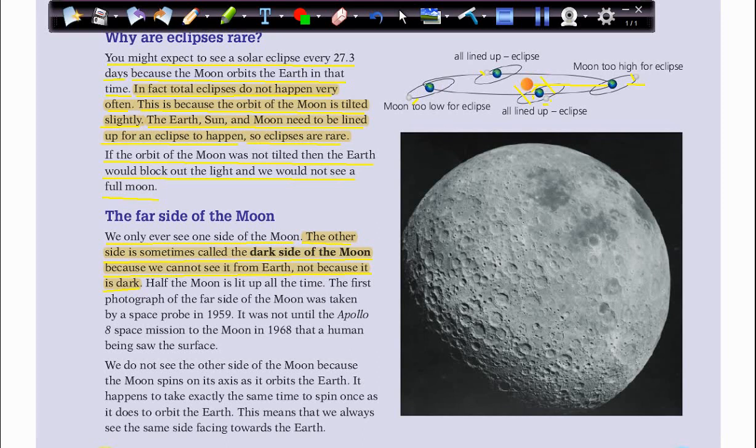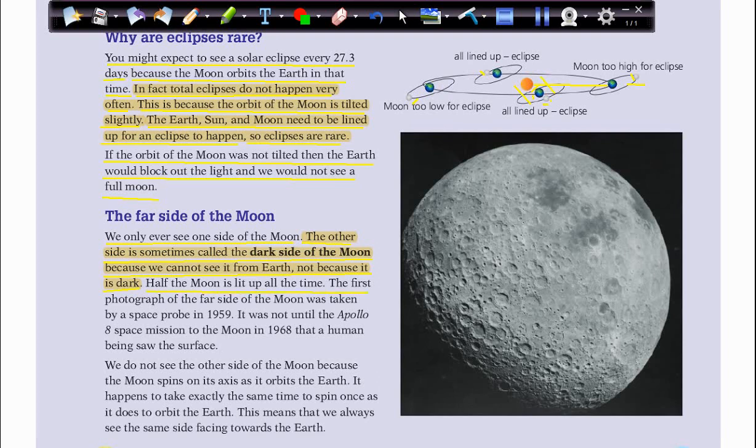Also, the gravity of the Earth is pulling the moon to keep it in the same orbit, so it spins on its axis once each time it orbits the Earth. Half of the moon is lit up all the time.